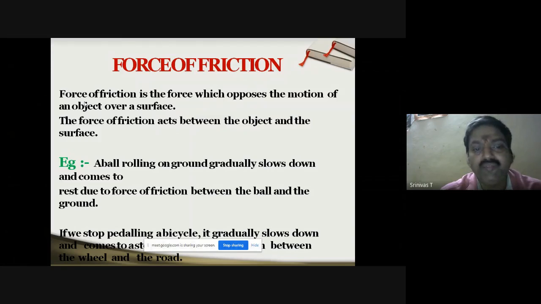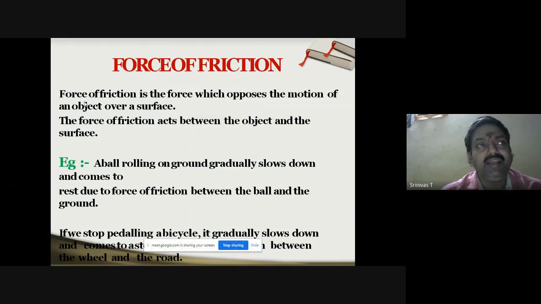Now, some of the examples, like we can see here: a ball rolling on the ground gradually slows down and comes to rest due to the force of friction between the ball and of course the ground. Generally, because of the irregularities, that is because of the hardness of the surface, the ball moving on the ground will come to a steady state or rest after moving a certain distance. Definitely it will come to rest because of the frictional force.